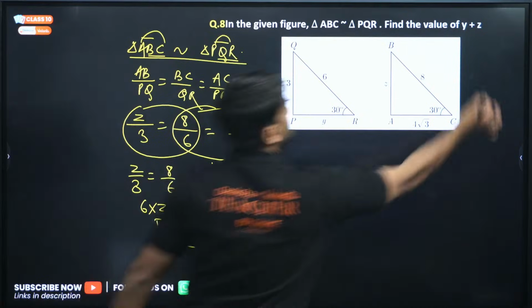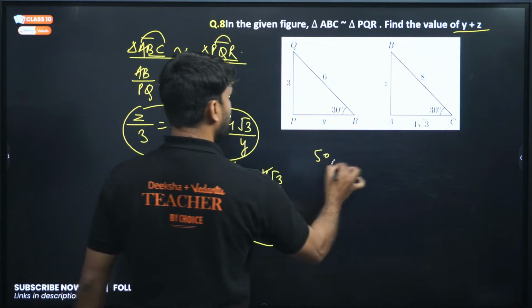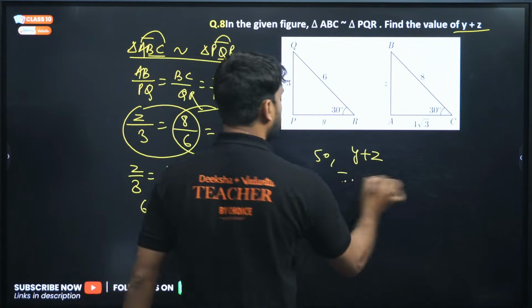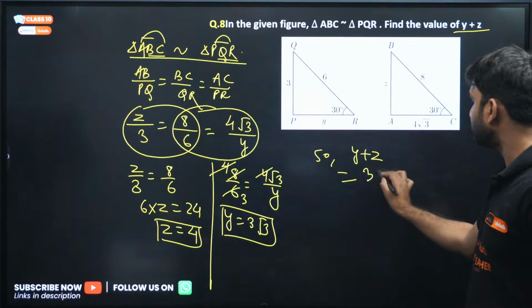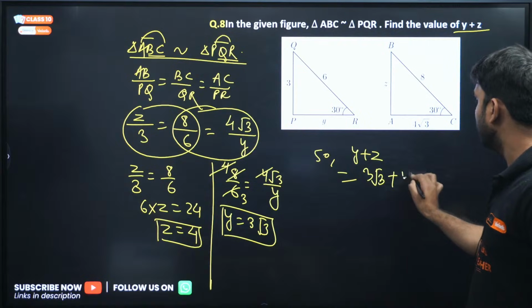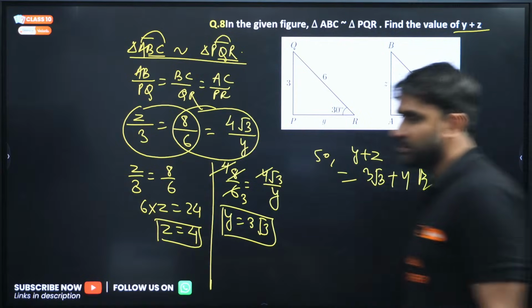The question is asking to find Y plus Z. So Y plus Z will be what? You have Y, 3 root 3. You have Z, 4. So 3 root 3 plus 4 is the answer.